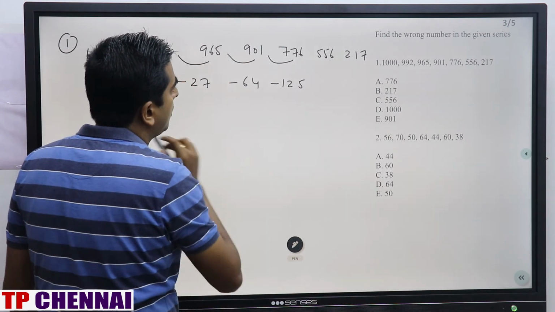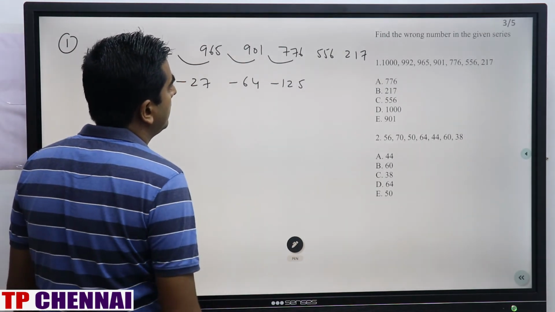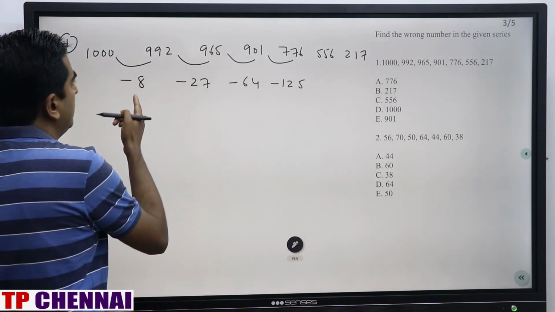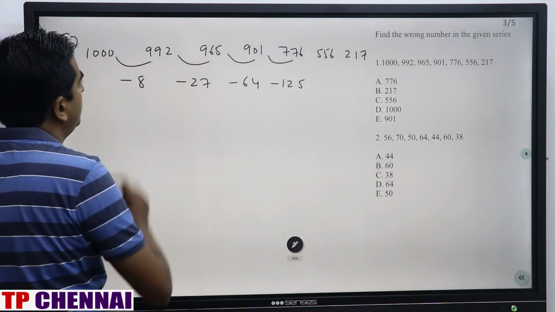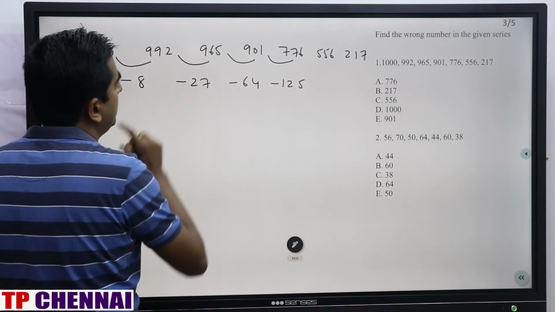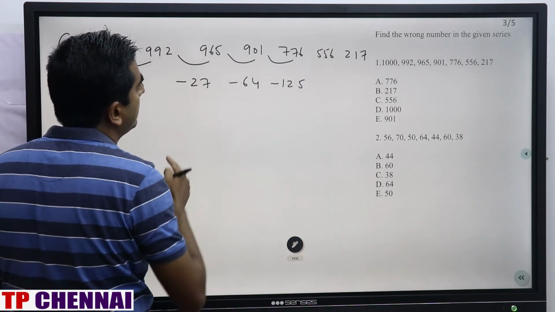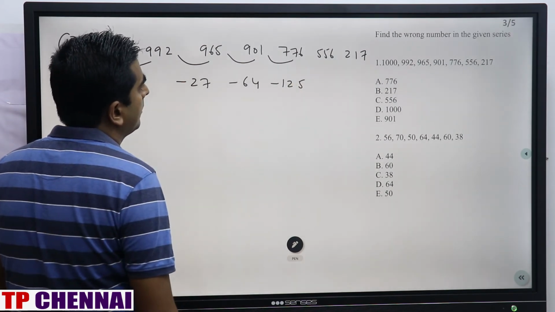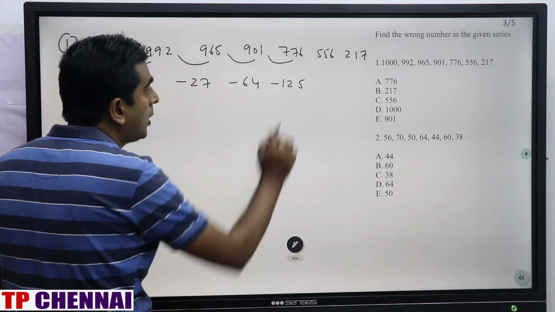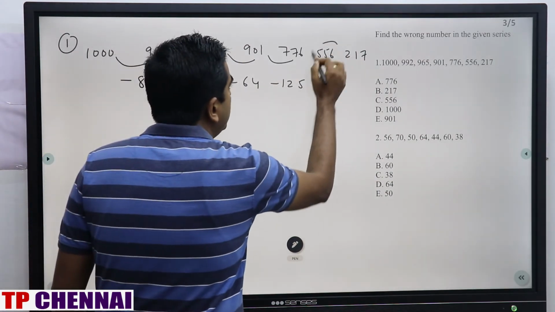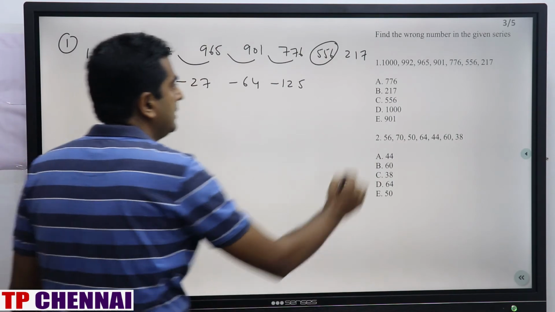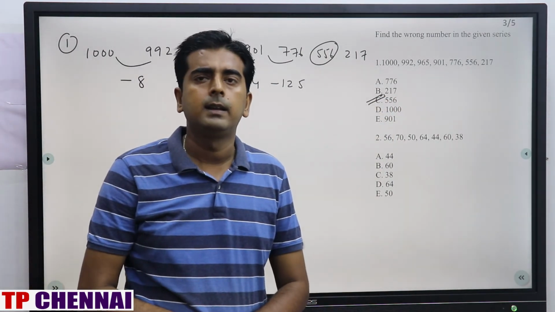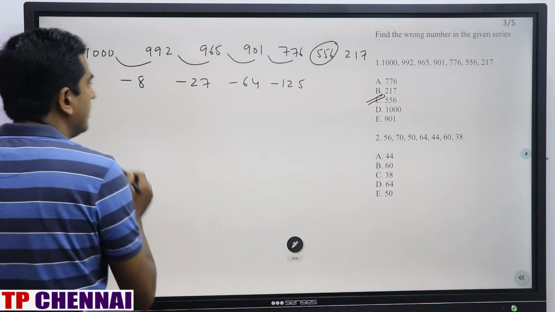Right? If you subtract 125, this is correct only. 7 minus 2, 5. So 2 cube, correct. 3 cube is 27. This is also correct. If you add, correct only, 556 plus this number is nothing but how much? So the problem is here. You are not going to get 556. This is a wrong number. No need to calculate. We have to just find out what is the wrong number. Clear?